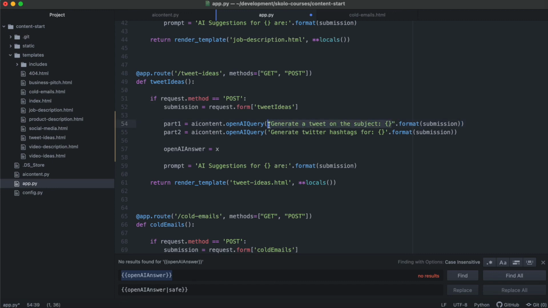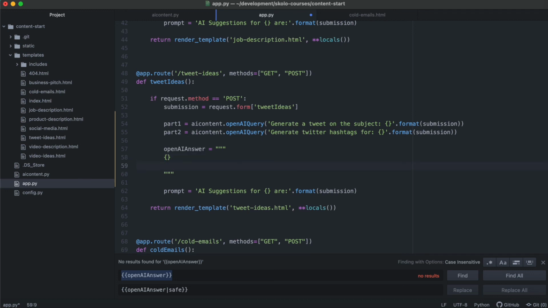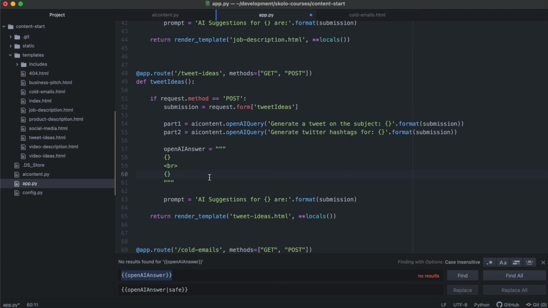Let's just keep everything simple. So part one, we're generating the tweets. Part two, we're generating the hashtags. All right, then the answer is going to be part one. So the answer of this tweet is going to be part one, and then it's going to have a break in between, and then it's going to have part two. See what we're doing there? And then we're going to say part 1, part 2.